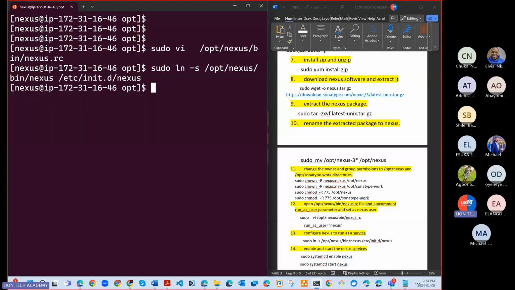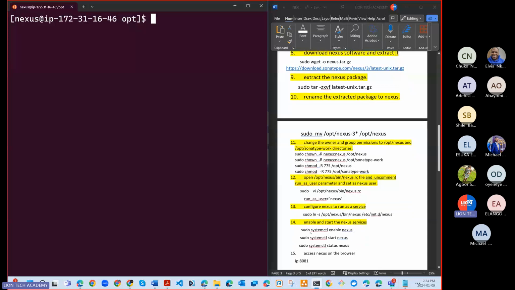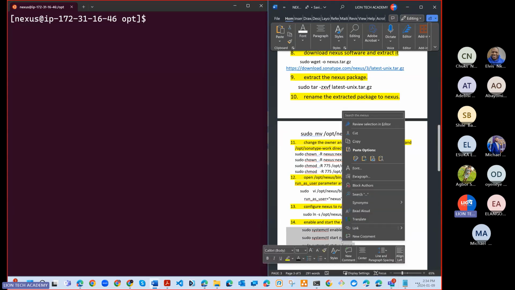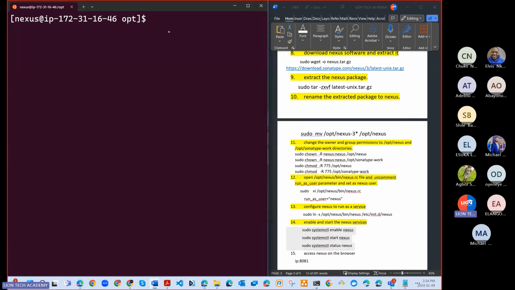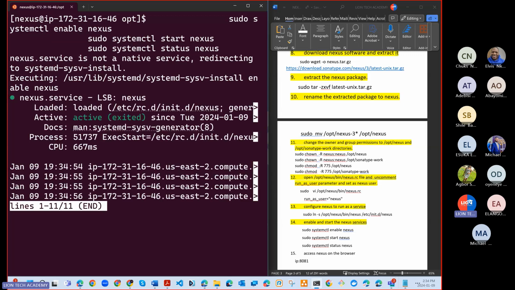There we go. Now let us run, let's enable the system. So I can copy everything here and just run. There we go. Okay, you can see now our Nexus is active. Press Q, get out of there.